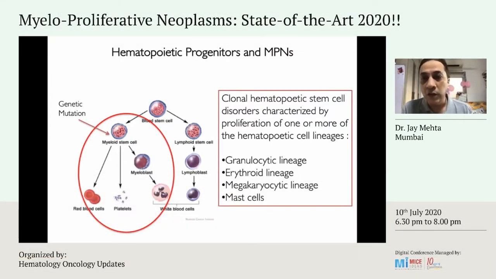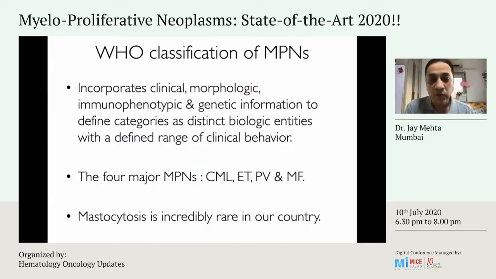These MPNs are clonal hematopoietic stem cell disorders, and these are characterized by proliferation of any of these cell lineages: granulocytic lineage, erythroid lineage, megakaryocytic lineage, or rarely mast cells also. Now, mastocytosis is incredibly rare in our country, and so are the other non-classical ones like chronic neutrophilic leukemia and chronic eosinophilic leukemia. So the 4 major MPNs are, as we know, CML and the non-Ph positives: ET, that's essential thrombocythemia, polycythemia vera, and myelofibrosis.